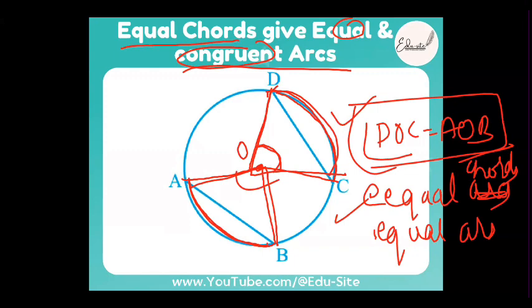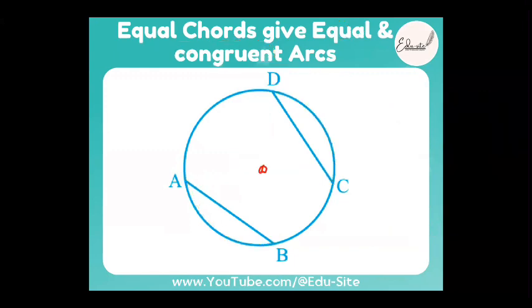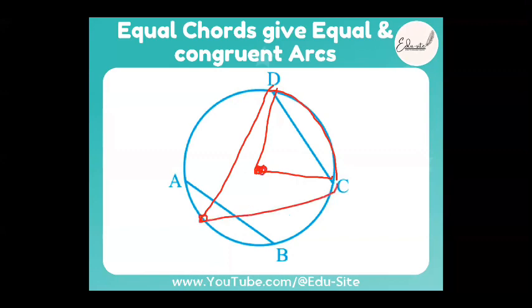Now we are going to a theorem. What theorem did we learn? Is it theorem number 7? Yes. What was the theorem, beta? If there is an arc DC and you subtend an angle like this at the center and at any other point, then the angle formed at the center of the circle is twice the angle formed at the other point. So the center angle is 2 times that angle.